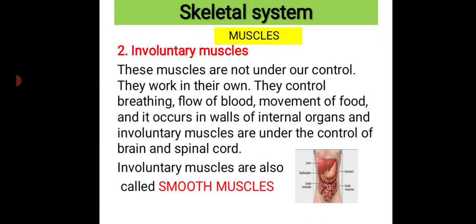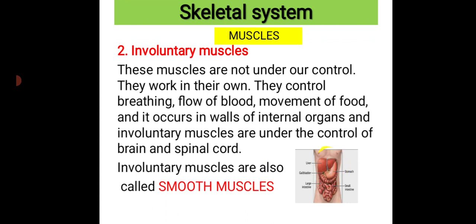Next type, involuntary muscles. These muscles are not under our control. They work on their own, and they control breathing, flow of blood, movement of food, and it occurs in walls of the internal organs. And involuntary muscles are under the control of brain and spinal cord, which means, so children, involuntary muscles where we do not have any control over this type of muscles. Fine. And also all the delicate organ systems are covered with these involuntary muscles.